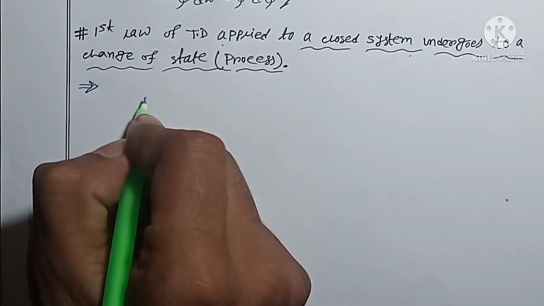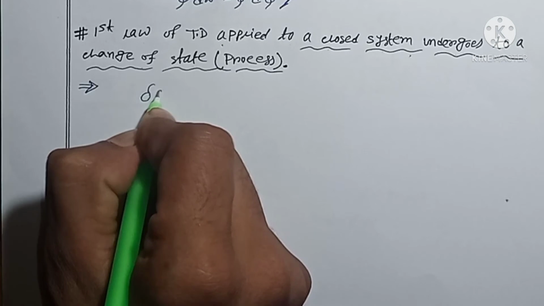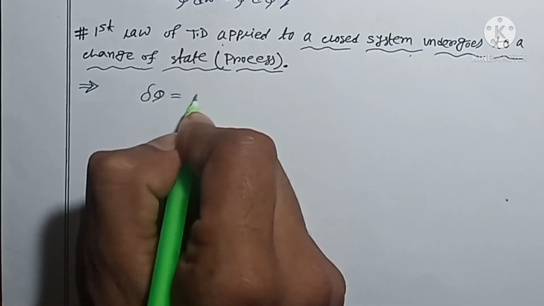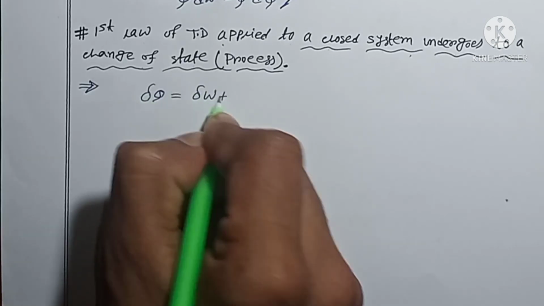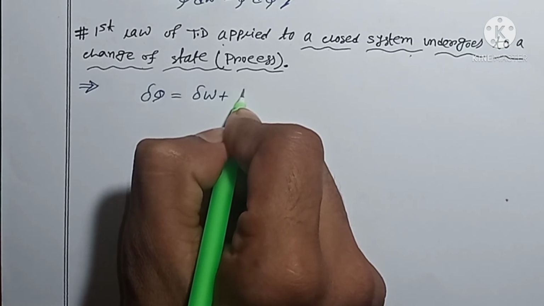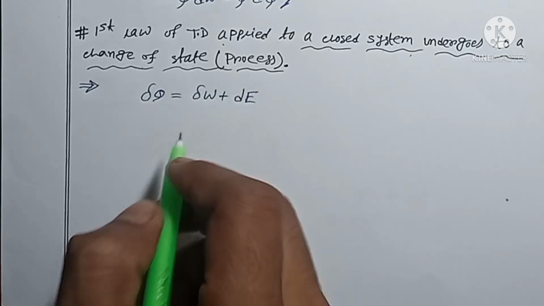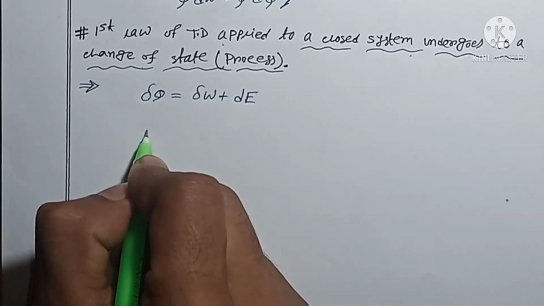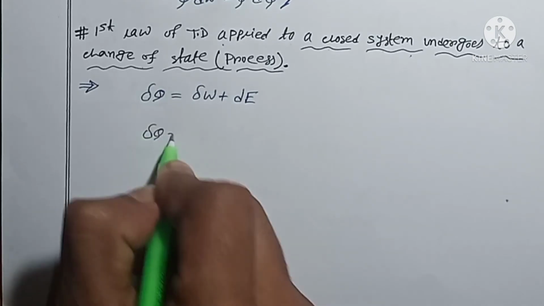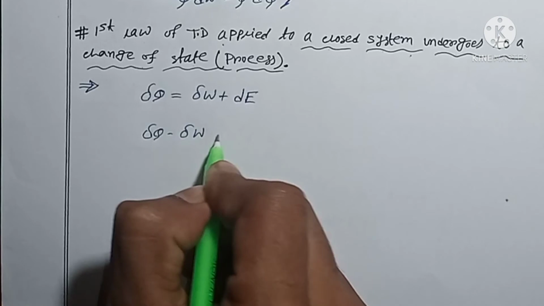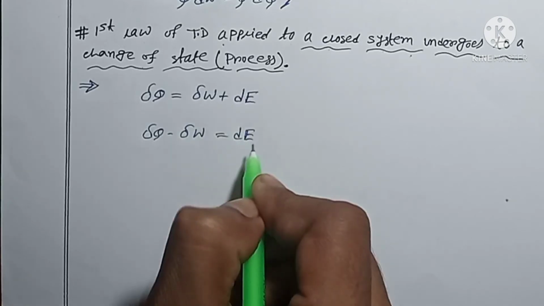So how can you write it? dQ is equal to dW plus dE. Now this can be written as dQ minus dW is equal to dE.